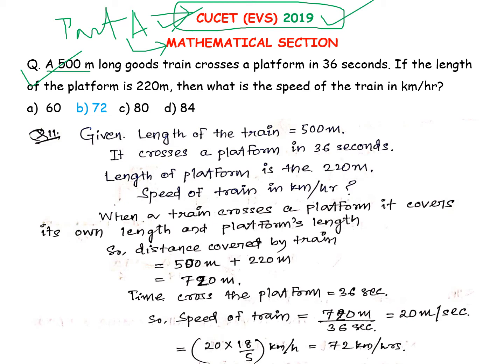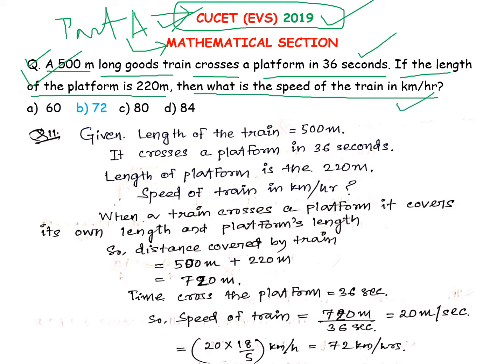The given question: a 500-meter long goods train crosses a platform in 36 seconds. If the length of the platform is 220 meter, then what is the speed of the train in kilometer per hour? This is the question.